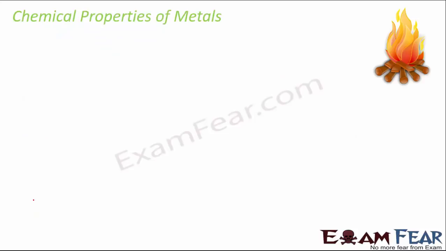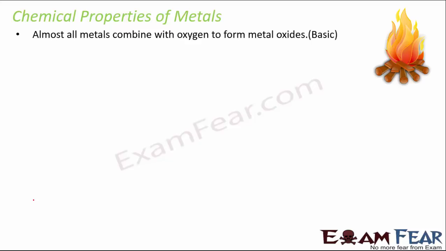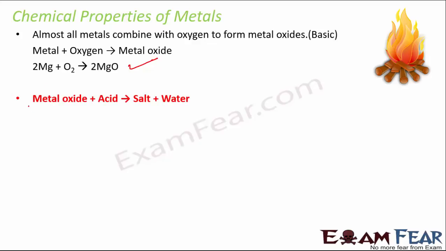Okay, so now let's get back to chemical properties of metals. Almost all metals combine with oxygen to form metal oxides, which are basic in nature. For example, metal plus oxygen forms metal oxide. Example, magnesium, when it combines with oxygen, forms magnesium oxide. And now when the metal oxide combines with an acid, it forms salt.